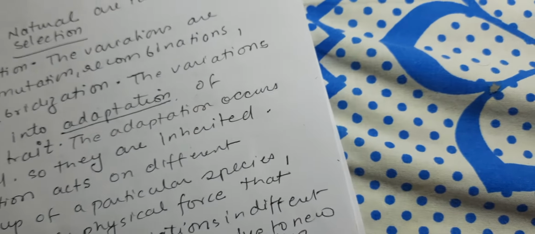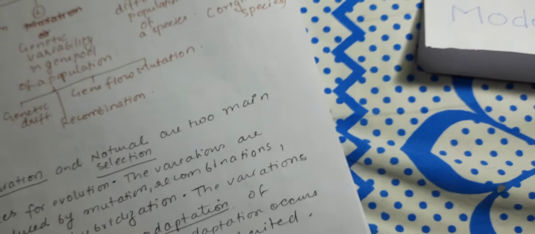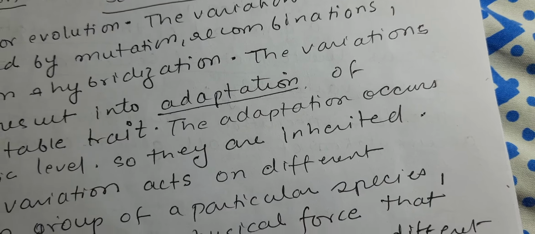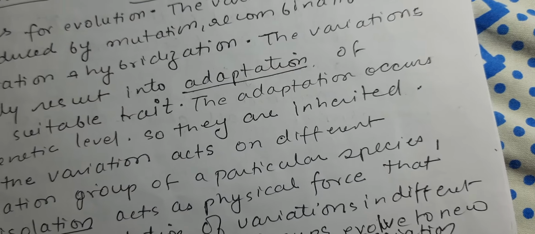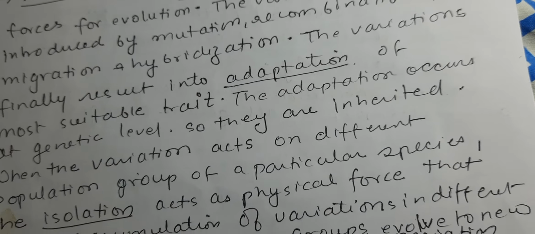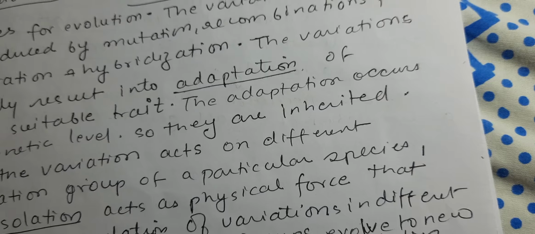Okay, so according to this modern synthetic theory, the variation gets accumulated, and the reason for accumulation is the isolation of a particular population of a species by some factor. So this is the main reason for the evolving of new species.